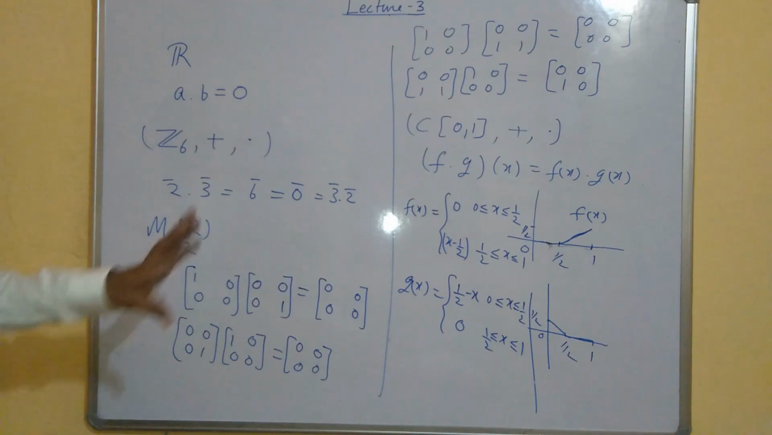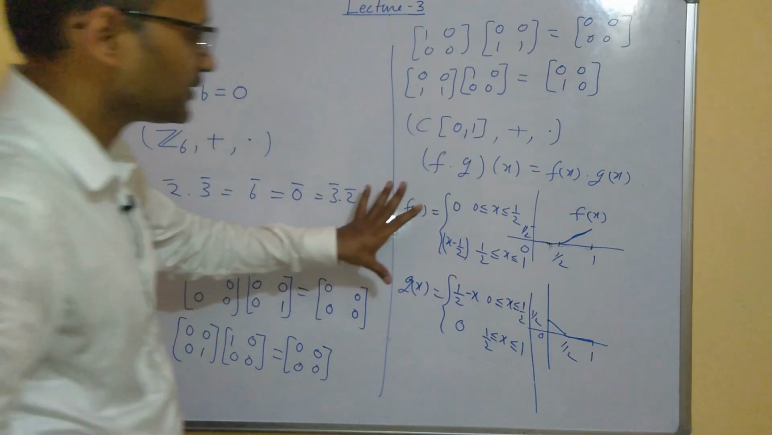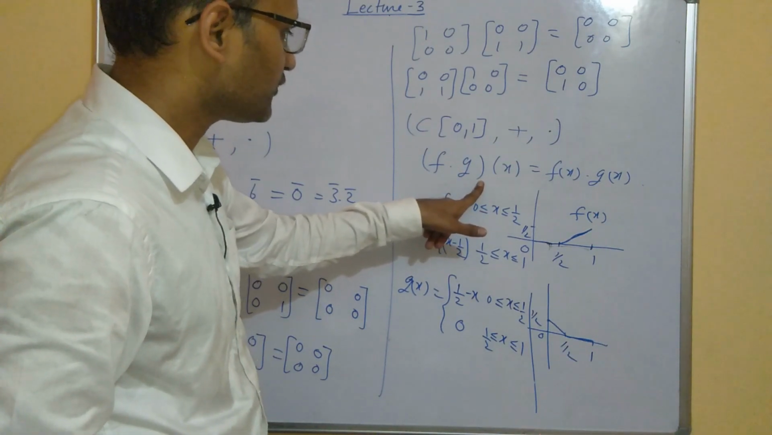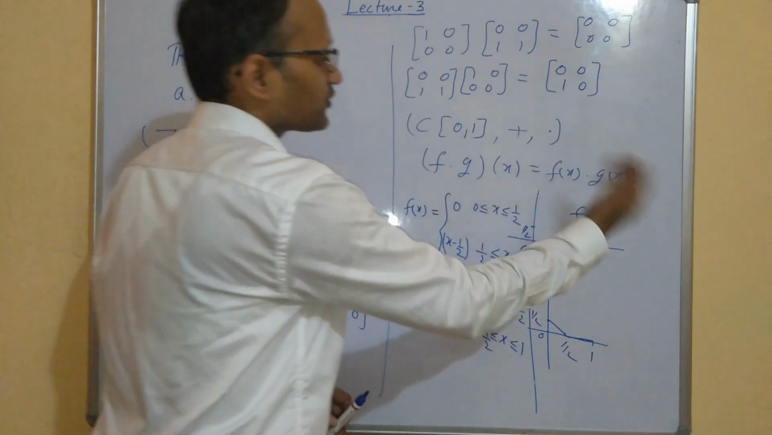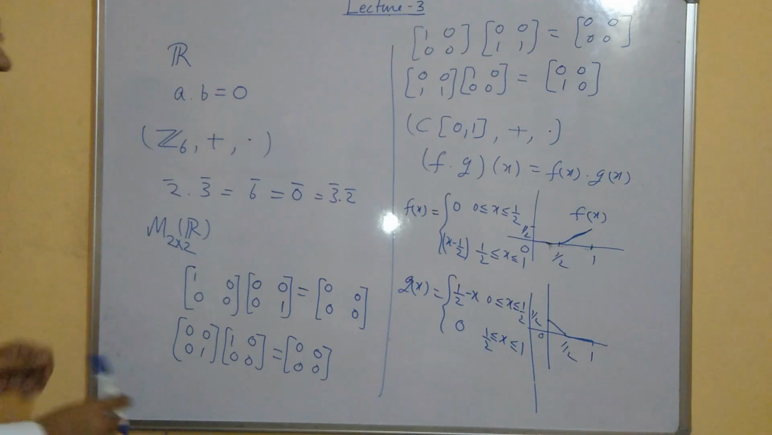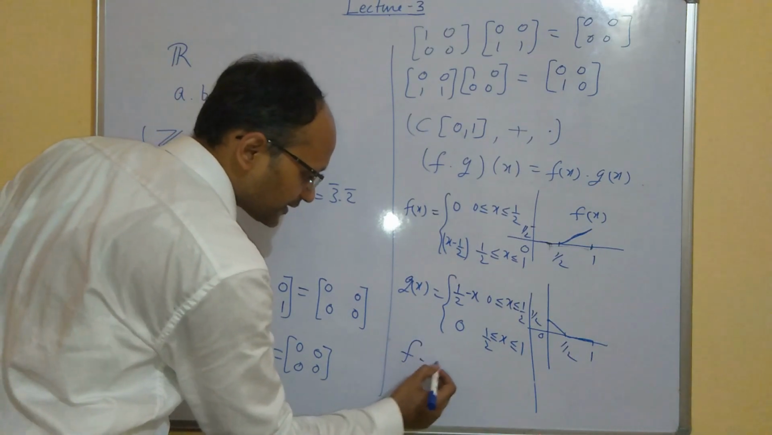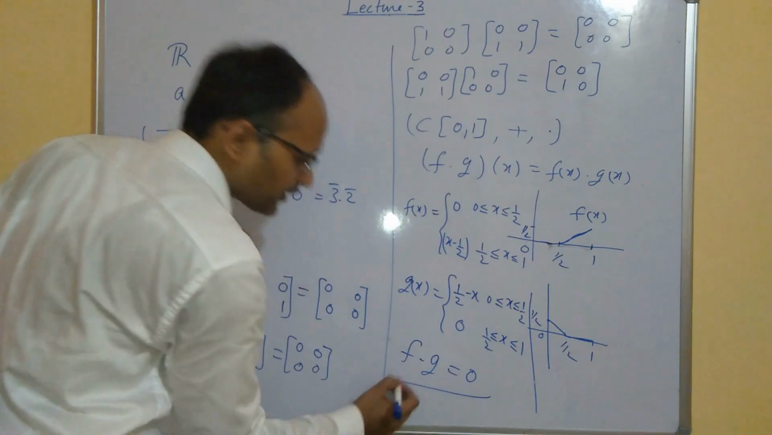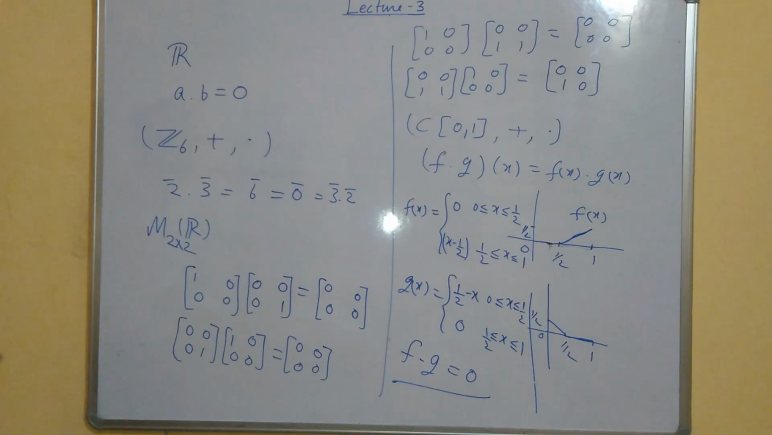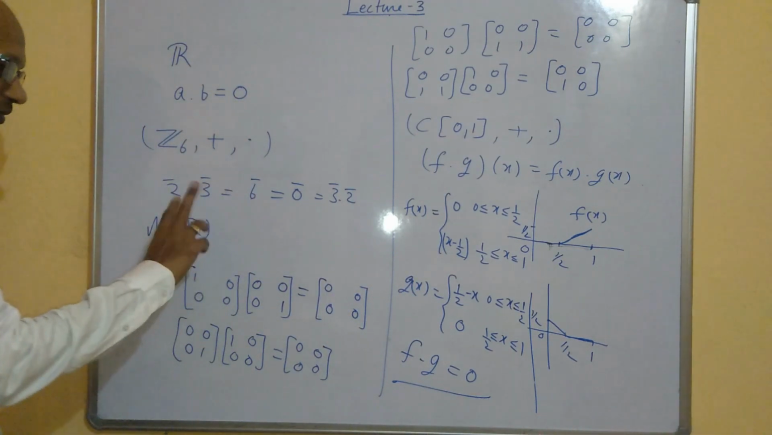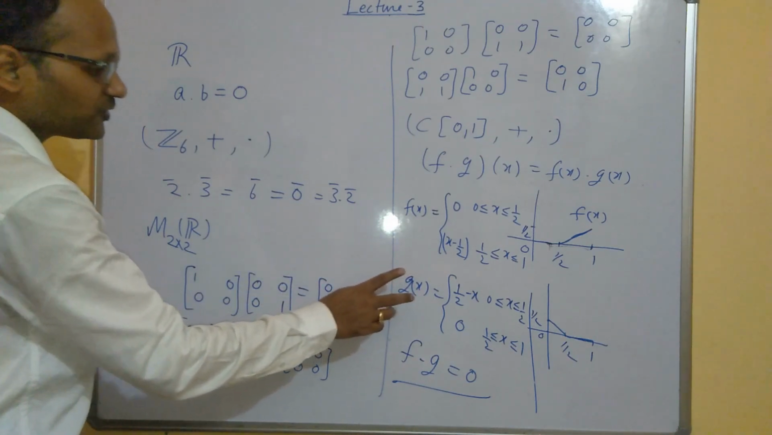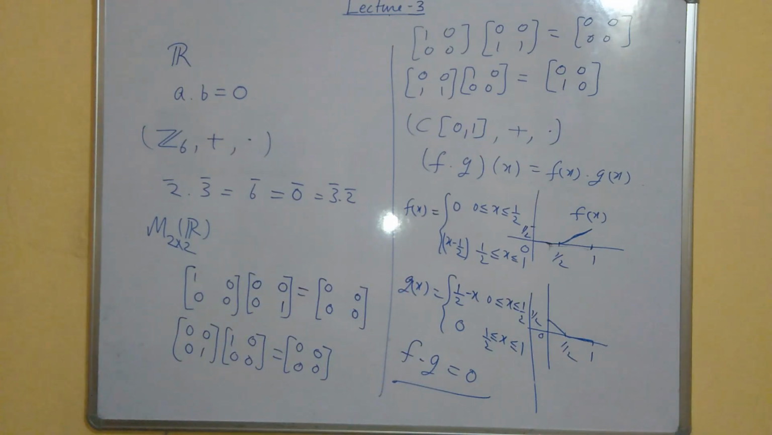So these are the two functions. When you take their product f dot g, at any point either this part is 0 or this part is 0, so the product will be 0. So again f dot g is 0. Even if f is not 0 and g is not 0, f dot g is 0. So it may happen that two elements of the ring are not 0, but their product is 0.